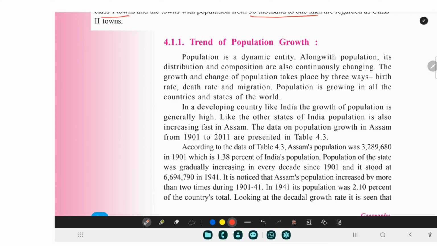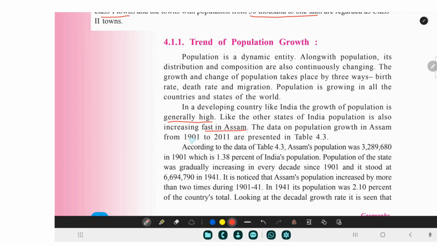If you see the data from the industrial revolution, 1700 AD, there has been population growth in all the countries due to advancements of science and technology. People are not dying, life expectancy has increased. So these are some of the reasons why there is population growth in all parts of the world. In a developing country like India, the growth of population is generally high. Like the other states of India, population is also increasing fast in Assam.